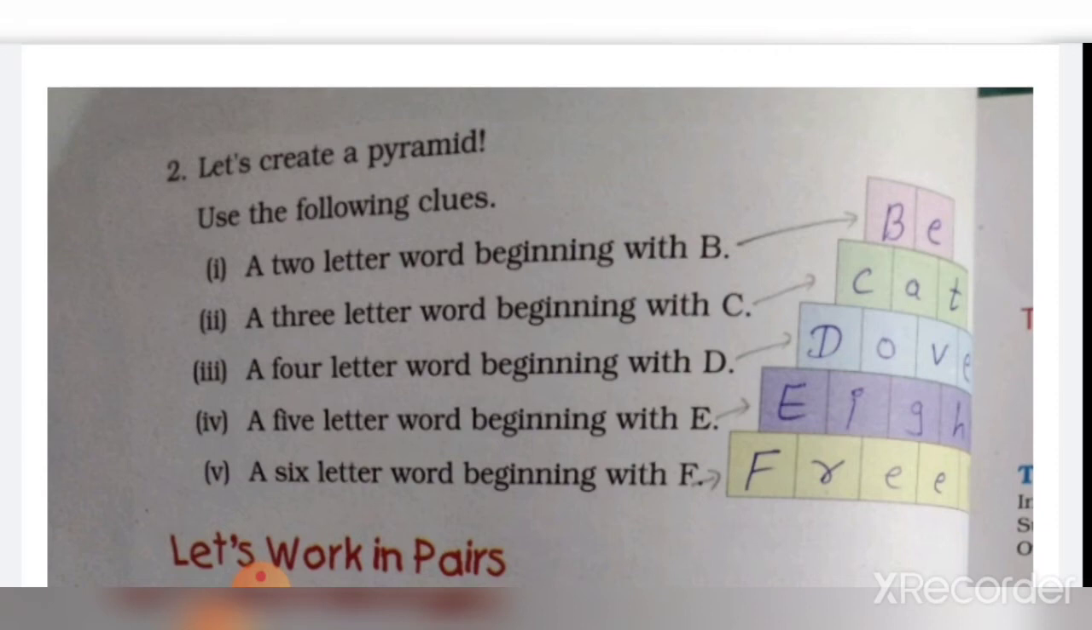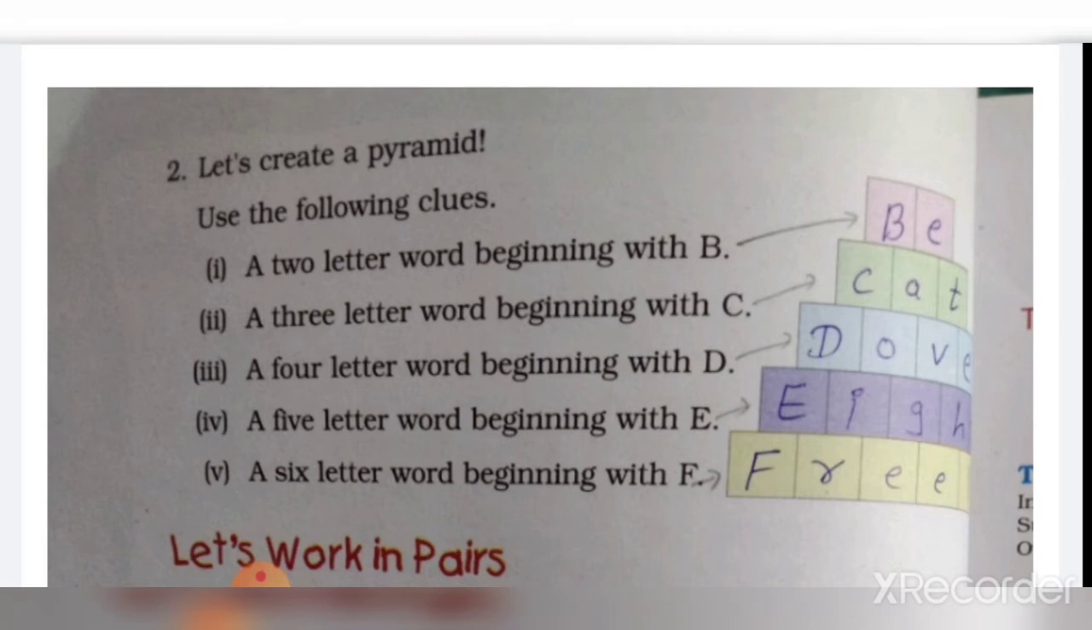Now next one, a three letter word beginning with C. You have to write a three letter word which starts with the letter C. So you can write cat, cow, or any other word. Next, a four letter word beginning with D. So here I have written DOVE, dove. You can write dice or any other word according to your choice.